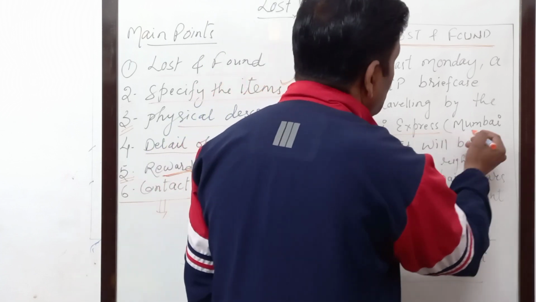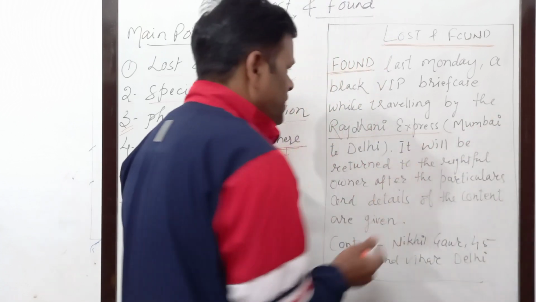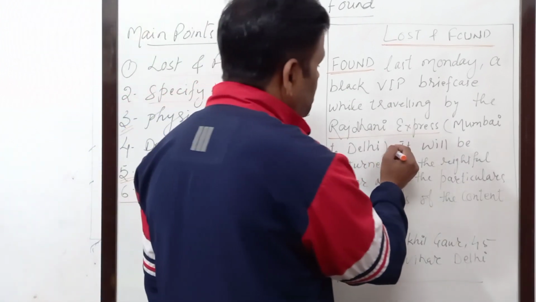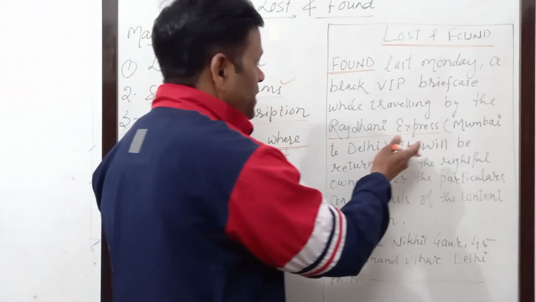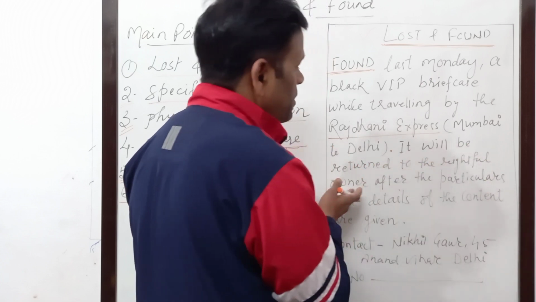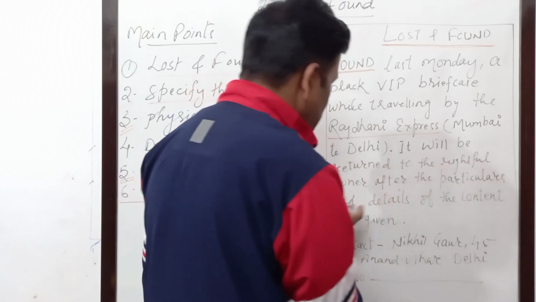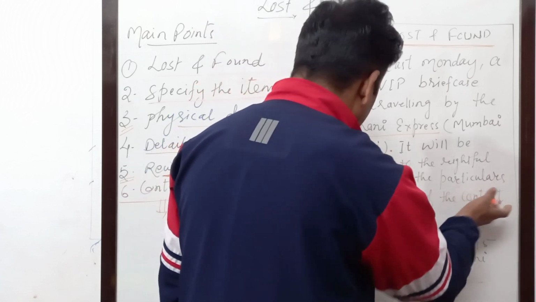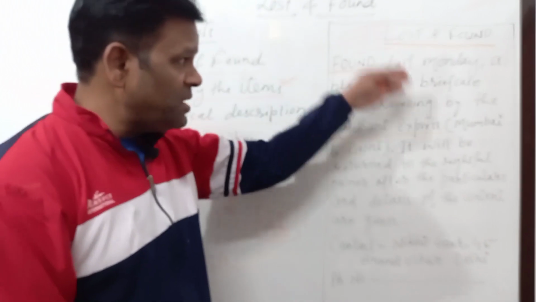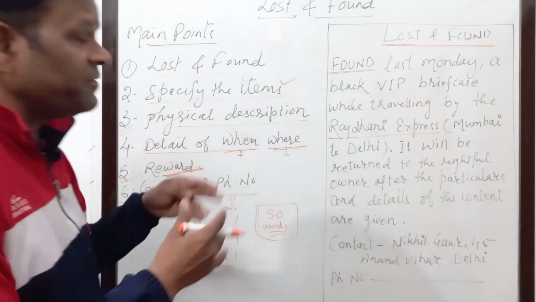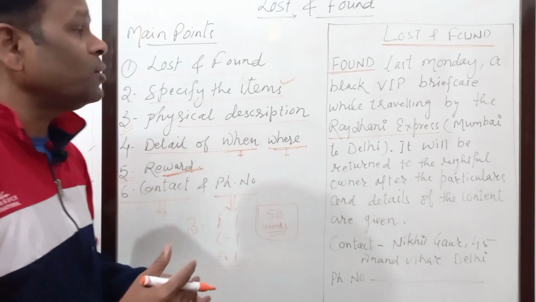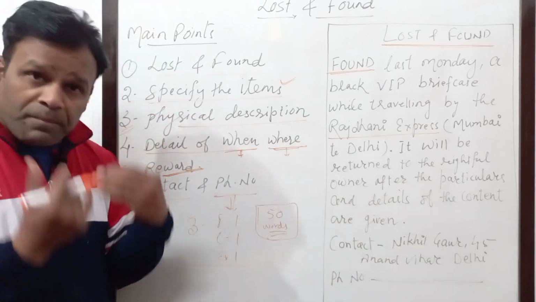It is a train, Mumbai to Delhi. That you can also add, because you have to extend the word limit. After that you can keep full stop. It will be returned to the rightful owner after the particulars and details of the content are given. Means whatever detail he has mentioned here, after giving all such identities, the rightful owner can take it back.